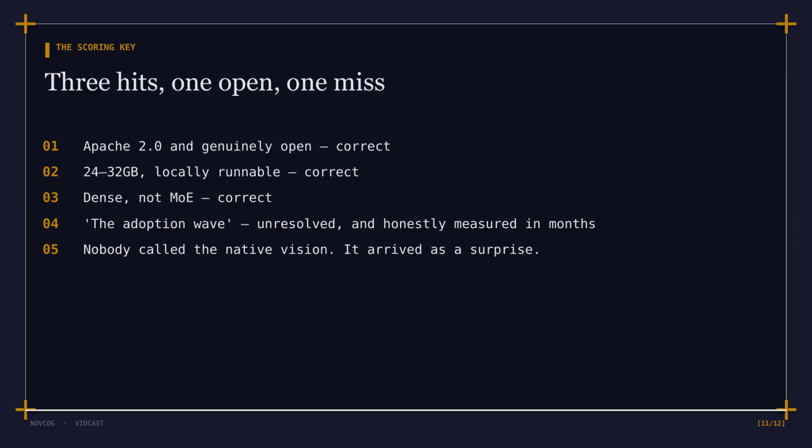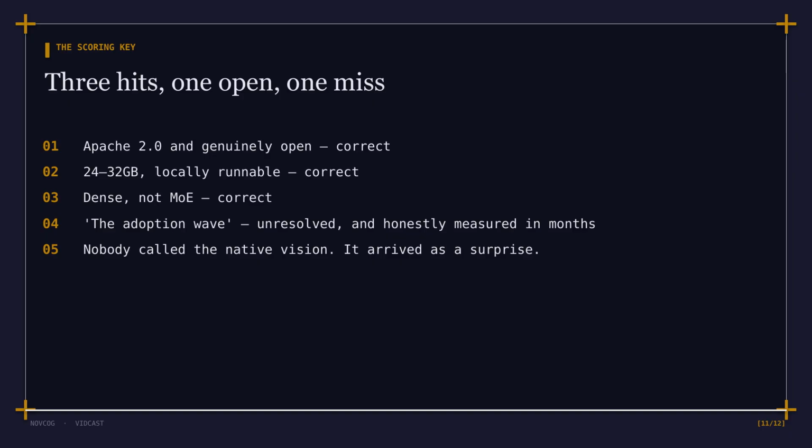And the scoring key. Apache 2.0 and genuinely open, correct, and pointedly so, given the flagship's weights went out text only under a bespoke license. 24 to 32 gigabytes, locally runnable, correct, that's exactly the class the card targets. Dense rather than mixture of experts, correct. The adoption wave claim is unresolved, and the only honest verdict this early, adoption is measured in months, not days. And there's one clear miss.